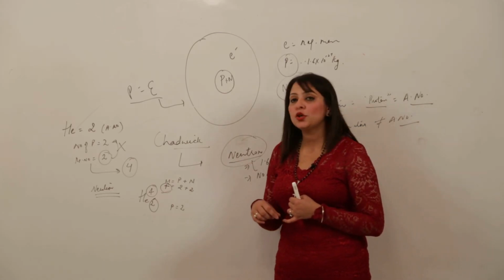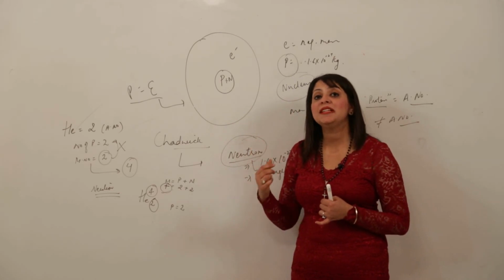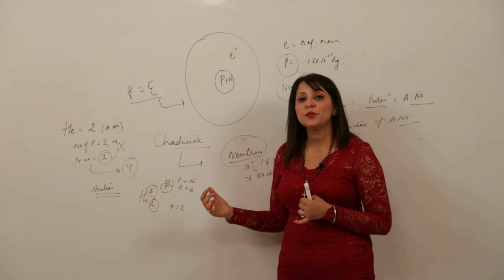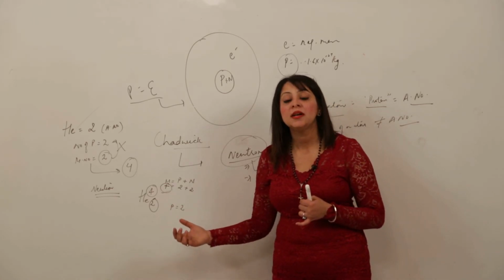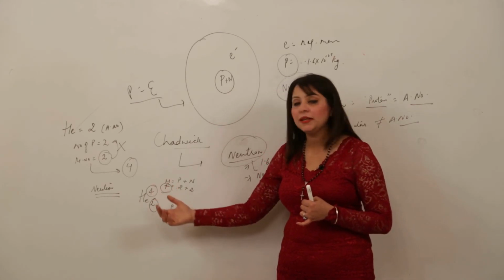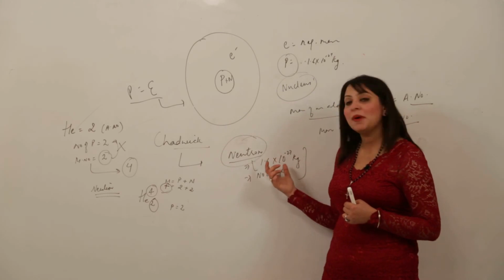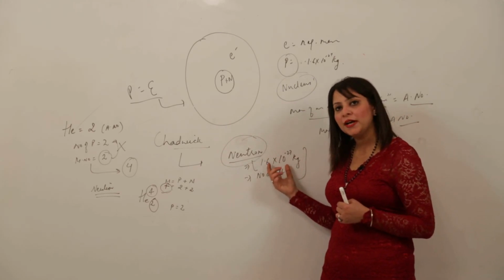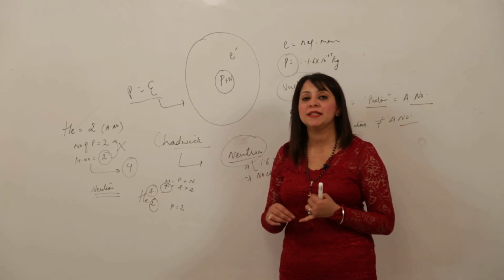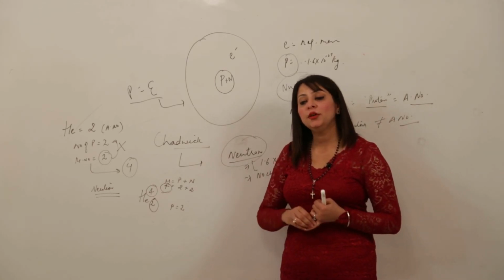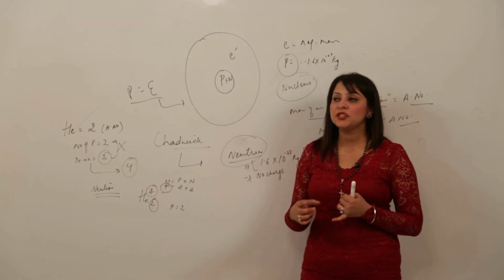The mass of the electron is 183.7 times less than the hydrogen atom, and the mass of the proton is approximately the same as the hydrogen, that is 1.6 into 10 raised to power minus 27 kg, as we have done before in the E. Goldstein experiment. In the case of the neutron, similarly the mass is the same as that of the proton, the same as that of hydrogen, but no charge. So just keep in mind the electron, proton and neutron, as they play a very important role whenever you study on some atomic level. You will get to know what the charges actually are.